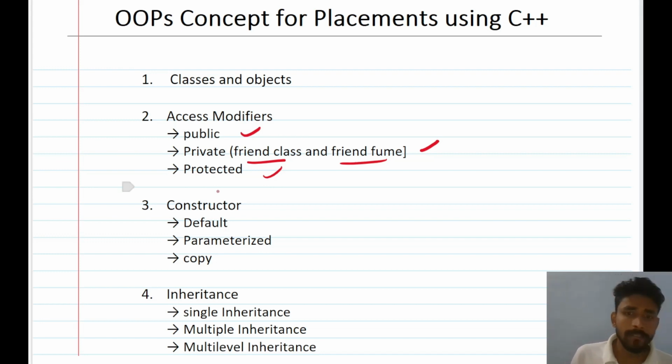In the third lecture, we'll be studying constructors. So there are three types of constructor: default constructor, parameterized constructor, and copy constructor. So we will be looking at each of these topics in detail with the help of implementation, and we will also be looking at the C++ code.